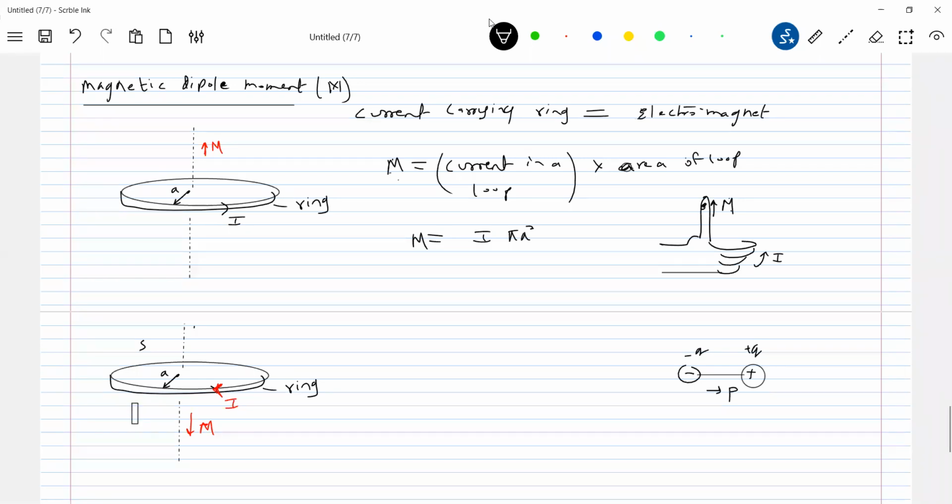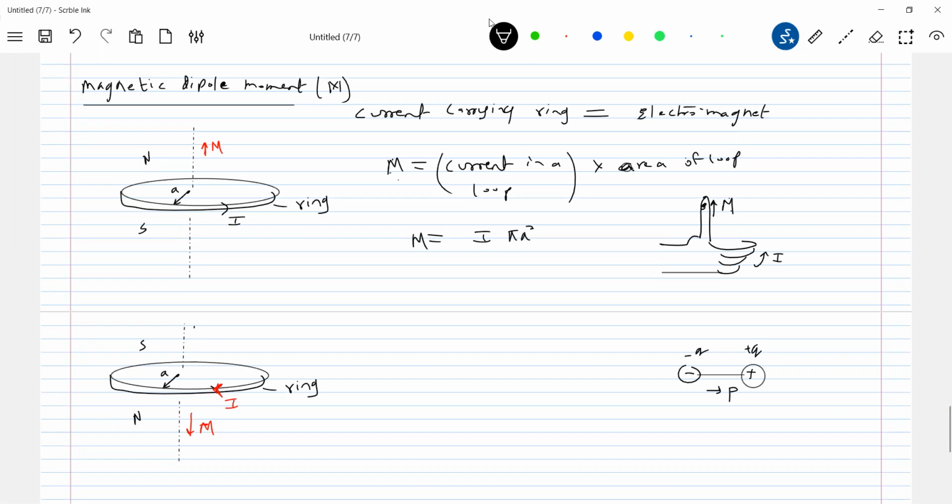If you take a ring, it will have two surfaces, no? The above surface is south, this will be north. Here, M bar will be directed from south to north. So this is south, this is north. Because all our problems are like a ring. The current carrying loop is what we use in application.